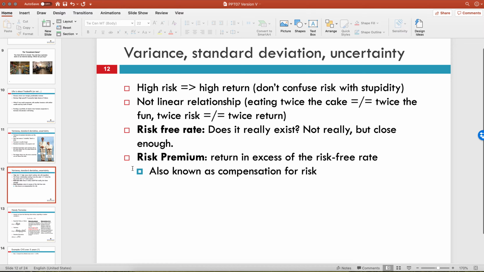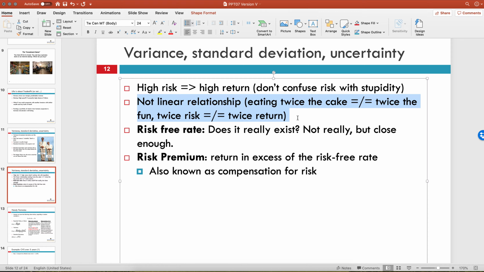So a couple things to consider about these issues. First of all, high risk does not equal high return. I'm sorry, high risk does imply that you get a higher return. People require that if I'm going to invest in something risky, I need more of a return from it. But don't confuse this with stupidity. A lot of people make stupid mistakes because they think that the risk is acceptable. It's not the same. A true investor says, hey, this has high risk. I require more of a return for it. And therefore the price should be lower. But a lot of people make really bad mistakes on that, just investing in general.